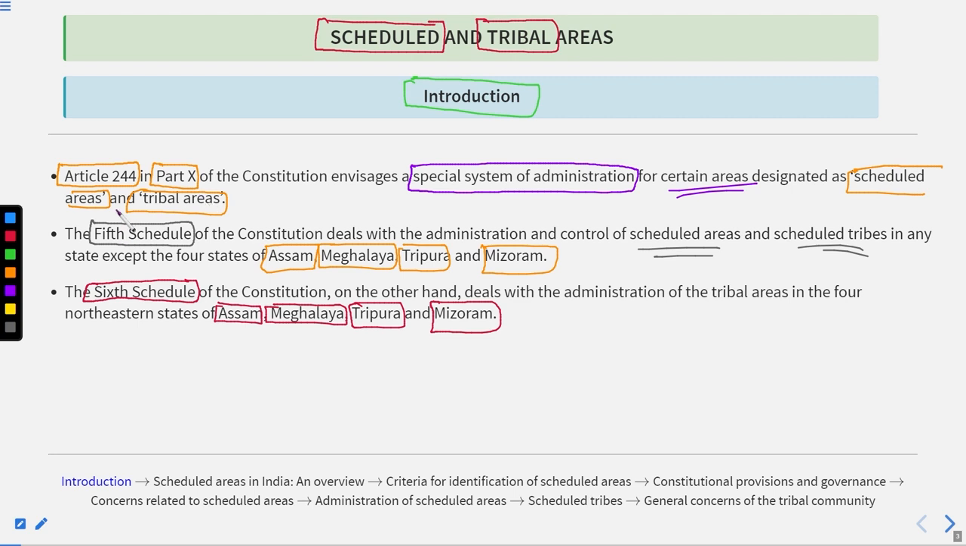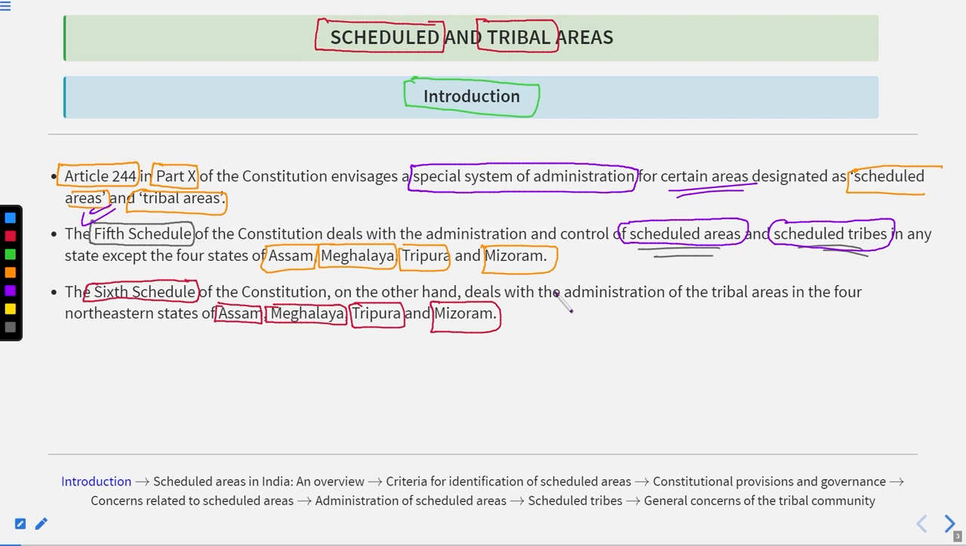So if we go by the Fifth Schedule, and you read this line carefully, you will conclude what is contained in the Fifth Schedule. The Fifth Schedule of the Constitution basically deals with the administration and the control of schedule areas, also the scheduled tribes, in any state. It means that there are a total of 29 states in the country. In any of the states, the administration and the control could be constitutionally dealt with through the Fifth Schedule.